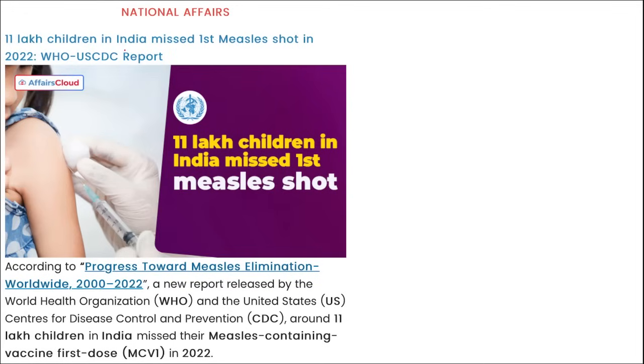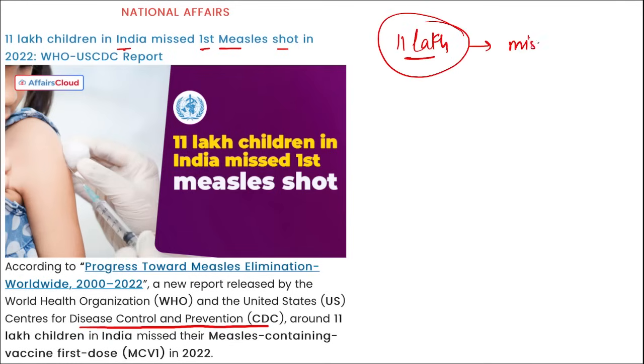These are important ones, and let's move on. First is 11 lakh children in India missed the first measles shot in 2022, according to a report released by WHO and the United States Center for Disease Control and Prevention, right? So how many children in India? 11 lakh children in India have missed this shot of measles.